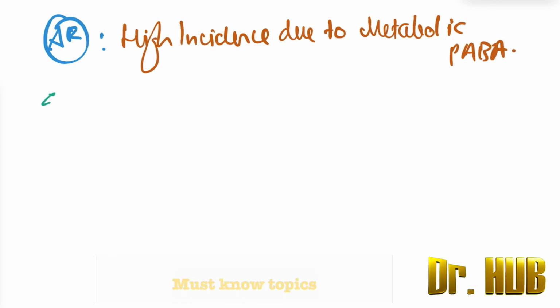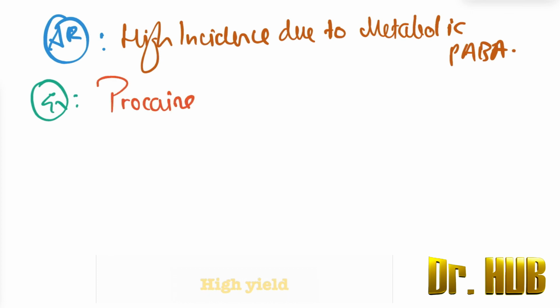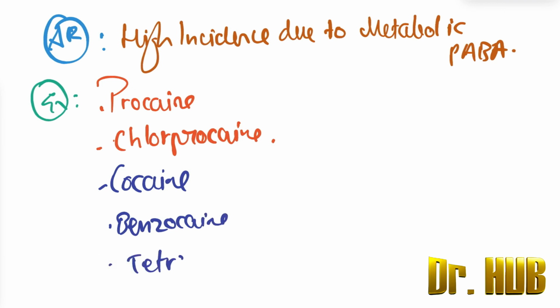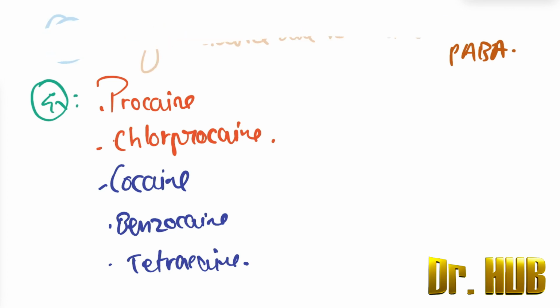So what are the examples of the amino ester? The examples include procaine, chloroprocaine, cocaine, benzocaine, as well as tetracaine. So this was about the amino ester.